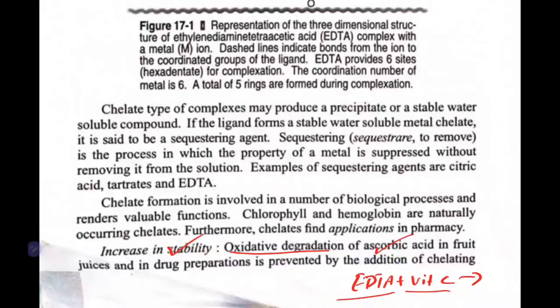We call it hard water. Why do we call it hard water? Because many ions, like metal ions, will be there in the water. So this property of the metal ion can be suppressed without removing it. You can suppress it without removing it, and that we call sequestering. If you add EDTA to water, this EDTA will form a complex with the metal ion, and the property of the metal ion is suppressed because it is forming a complex with the metal ion. Hence, the water will become soft, from hard to soft.